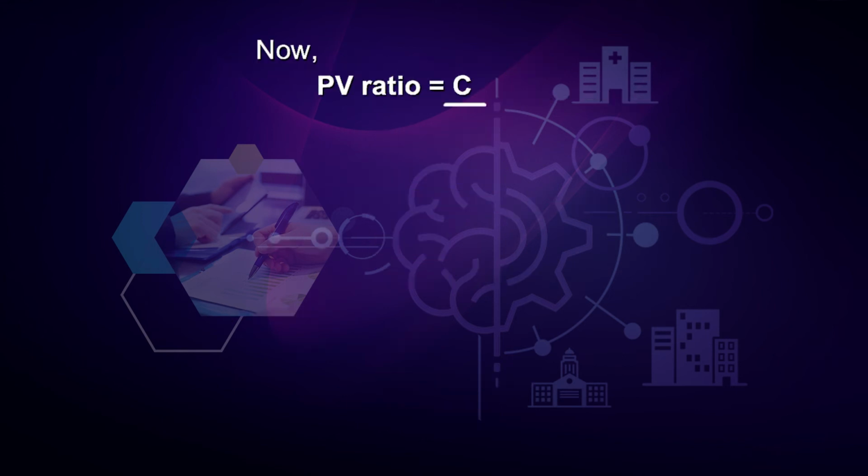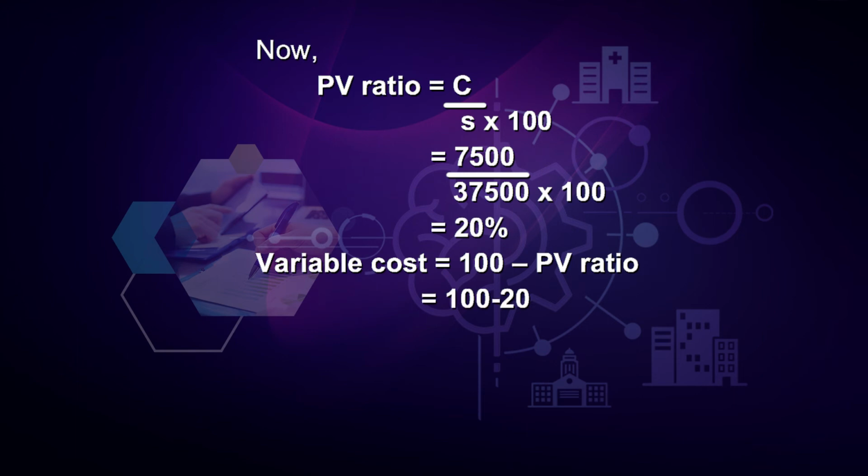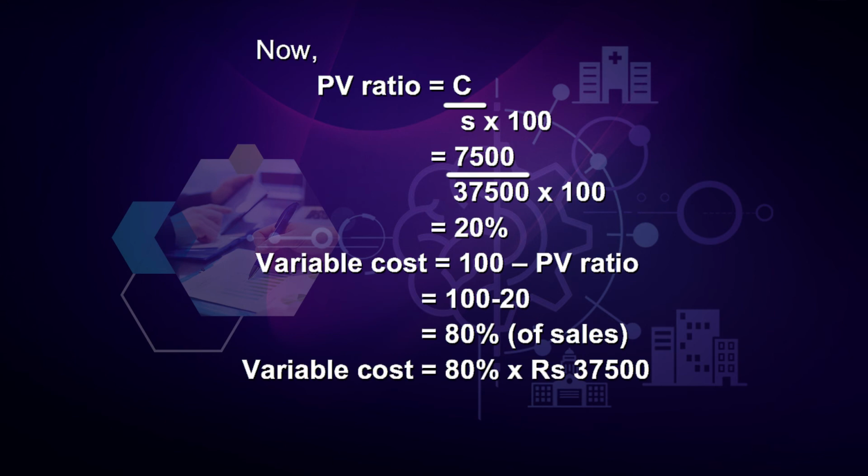Now, PV ratio is equal to contribution divided by sales into 100, which is equal to 7,500 divided by 37,500 into 100, which is equal to 20%. Now, to calculate variable cost, it is equal to 100 minus PV ratio, that is 100 minus 20, which is 80% of sales, which is 80% of rupees 37,500, equal to rupees 30,000.